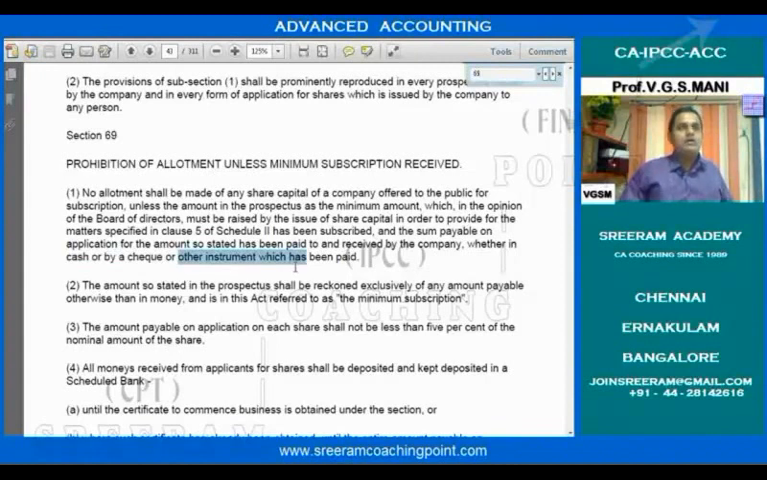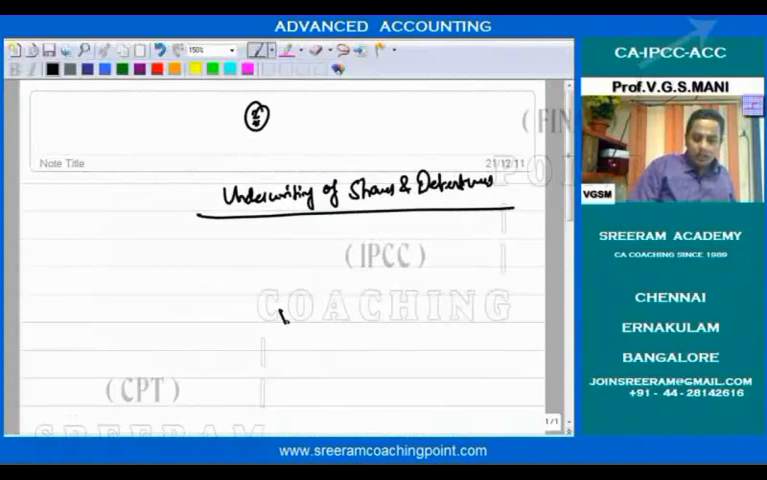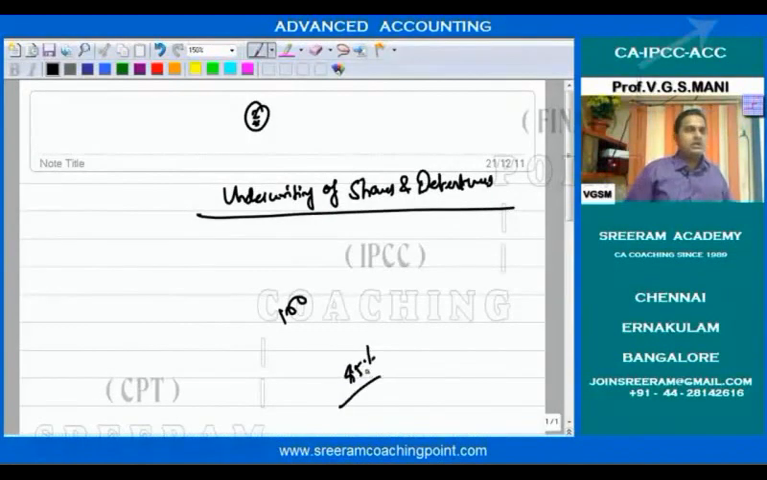The thing is, no allotment shall be made of any share capital of the company unless the amount mentioned in the prospectus as the minimum amount is subscribed. At the time of issuing the prospectus, the company has to mention some minimum number. For example, 100 shares are issued by the company. In the prospectus they have given the instruction, say 95%, which would mean only if they subscribe for 95% can they go for allotment of shares. Otherwise, within some time limit, they should refund.